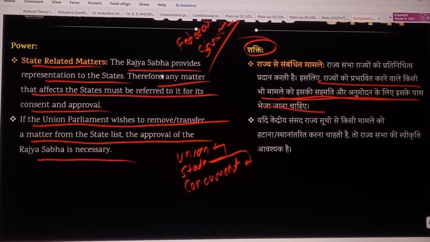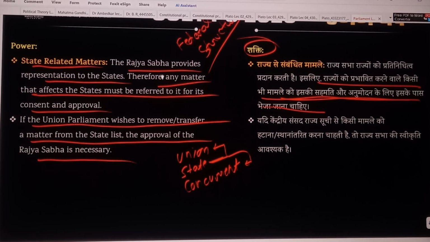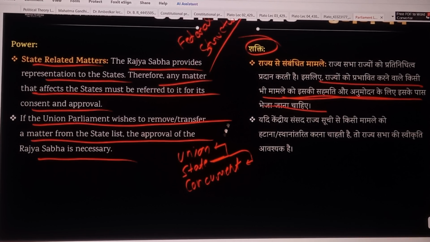So if the Union Parliament wishes to remove or transfer a matter from the state list, the approval of the Rajya Sabha is necessary. If Union Parliament wants to transfer some subject from state list to union list or state list to concurrent list, at that time the consent of Rajya Sabha is a must.